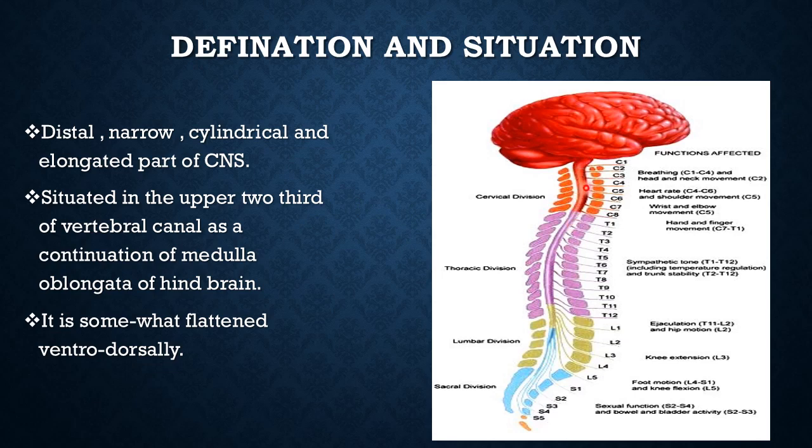So distal, narrow, cylindrical, elongated part, situated in the upper two-thirds of vertebral canal as a continuation of medulla oblongata of hindbrain. Okay, this is the hindbrain. So as the continuation of medulla oblongata, it is situated in the upper two-thirds of vertebral canal. Okay, so this is the definition, this is the situation. A peculiarity is it is somewhat flattened ventrodorsally.